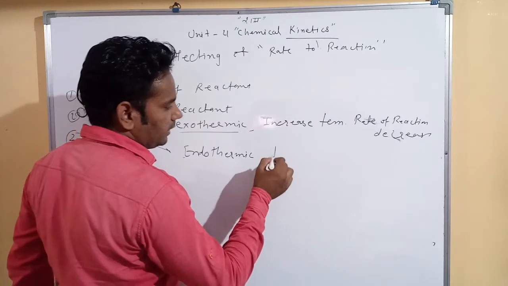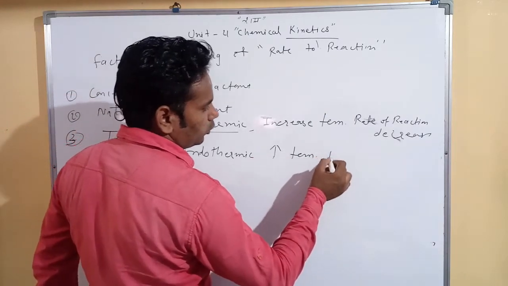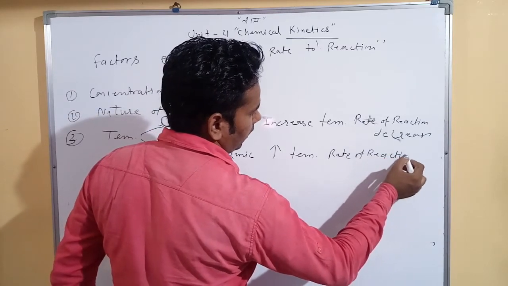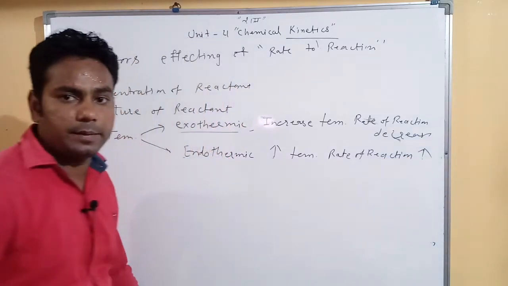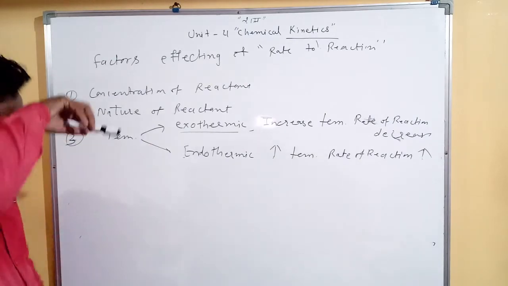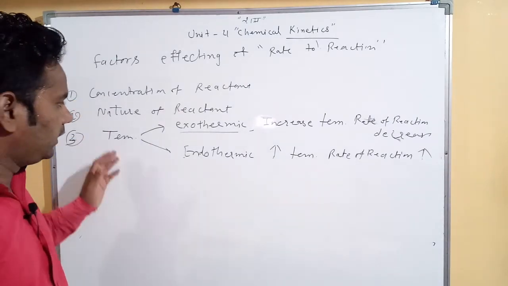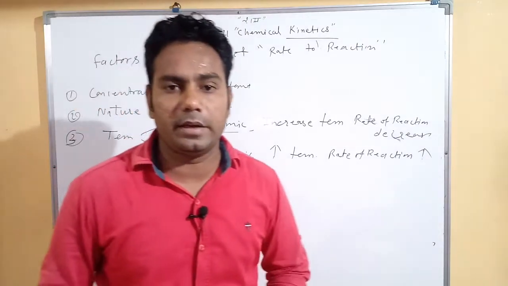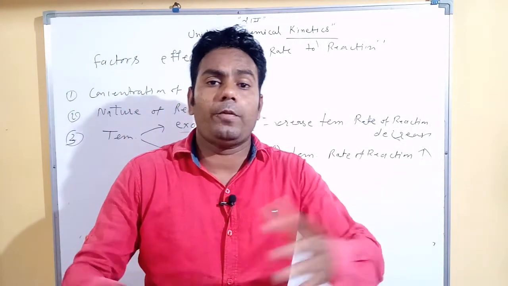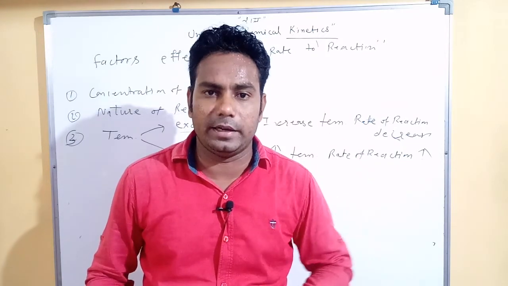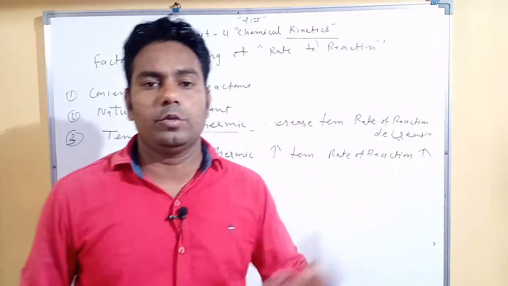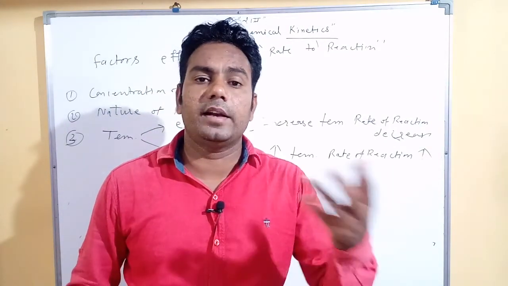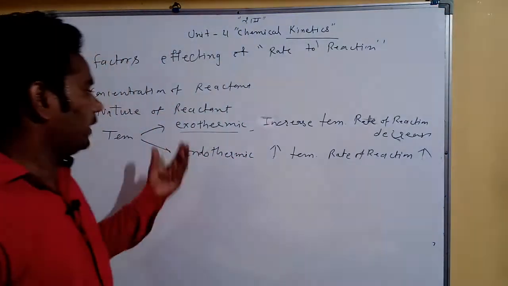So if we increase temperature, the rate of reaction also increases. Temperature has two types of effect. It depends on exothermic reaction and endothermic reaction. I think you know about the exothermic reaction, a reaction in which a lot of energy is released, so it's called exothermic reaction. Like if you dissolve calcium carbonate in water, a lot of energy is released. This reaction is called exothermic reaction.